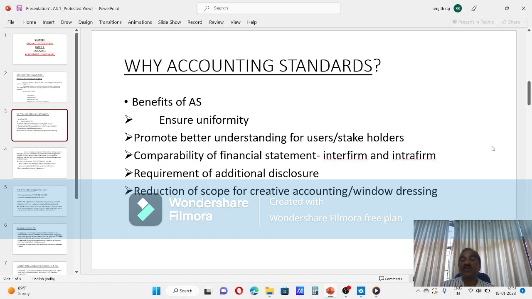Who has lended huge money, they will be interested in long-term solvency of the company. Short-term solvency is called liquidity and long-term liquidity is called solvency. Those who are financiers, bank or financial institutions will be interested in the long-term solvency of the company.